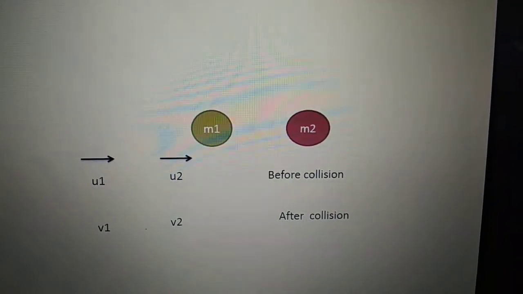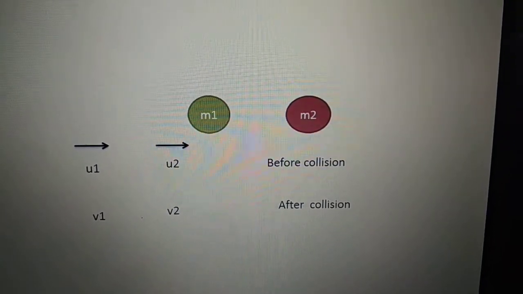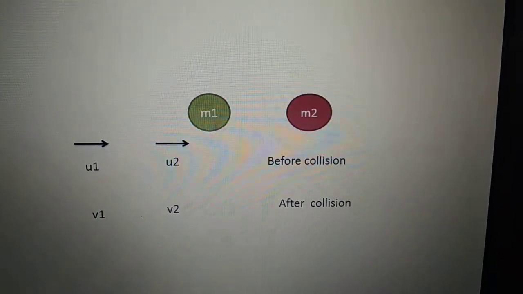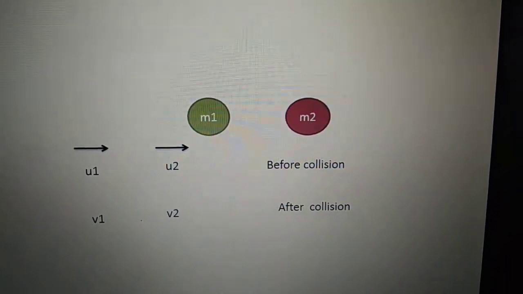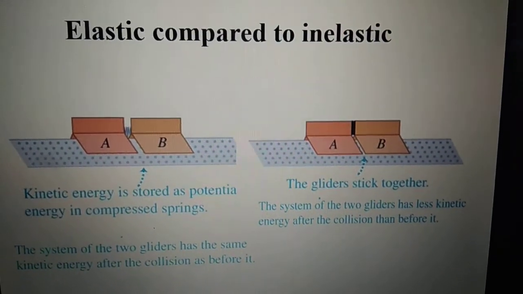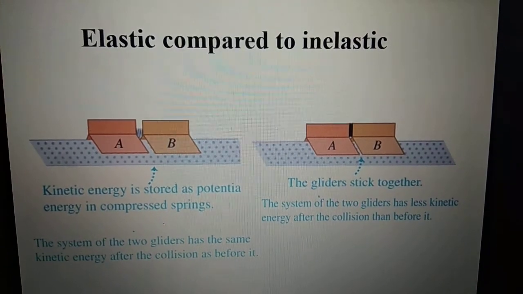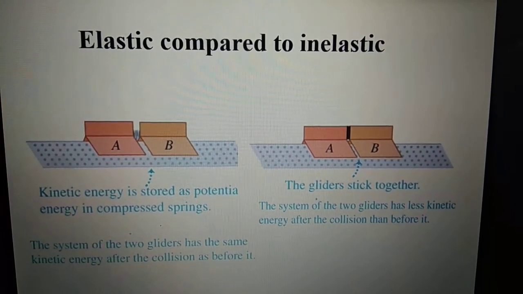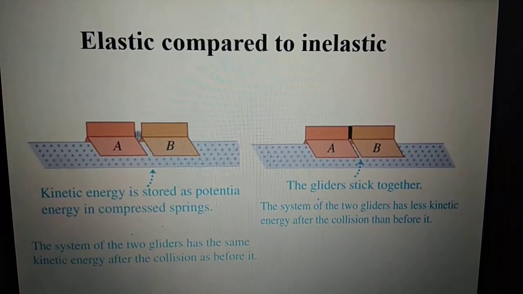As you have seen, masses m1 and m2 were moving with initial speeds u1 and u2, and after colliding they start to move with the speeds v1 and v2. We have to derive the expression in the case of two bodies colliding with each other. Before we do that, we have to learn the difference between two types of collision. One type is called elastic collision, another type is called inelastic collision.